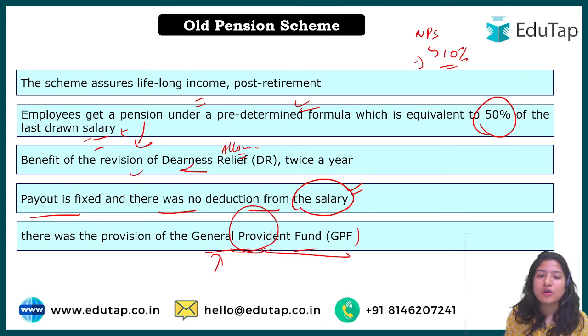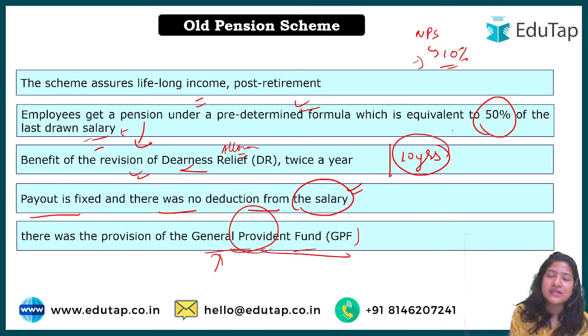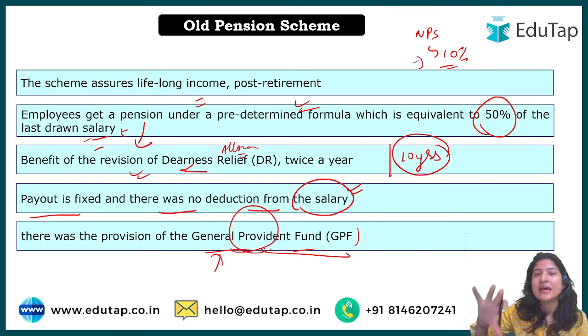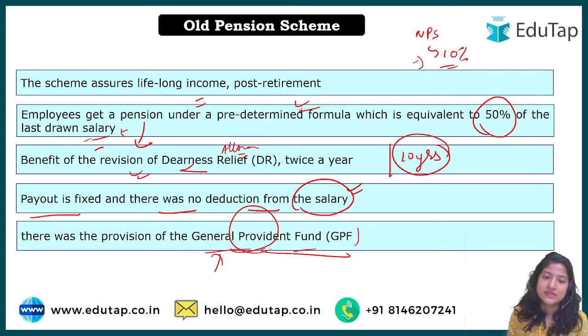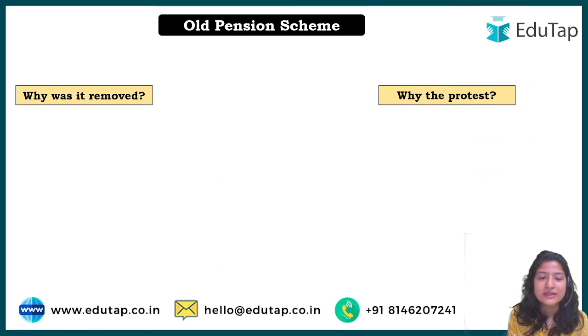And let me tell you, not only about this dearness allowance, but after every 10 years also, there was a revision in the pension itself, again to meet whatever inflation the country had faced in those 10 years. So on that basis also, in 10 years, there was revision in this pension system. Okay, so these were the benefits, and this is the reason why people were protesting. Okay, these are the important details.